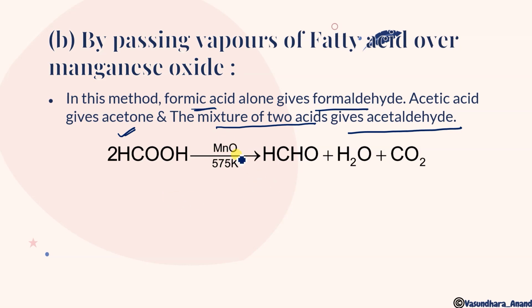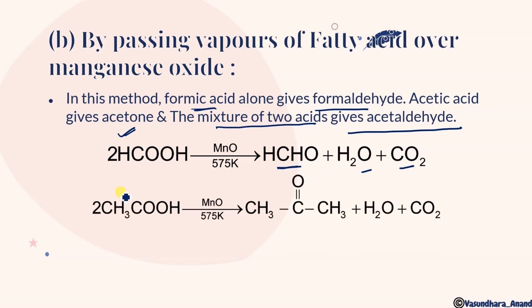Formic acid on reaction with manganese oxide will act as a reducing agent over here. So 2 moles of formic acid will convert into 1 mole of formaldehyde, and water and carbon dioxide will come out, acting as a dehydrating agent over here. So water will come out and carbon dioxide gas will also evolve. If you use acetic acid, 2 moles, this will give you acetone and along with this water and carbon dioxide.